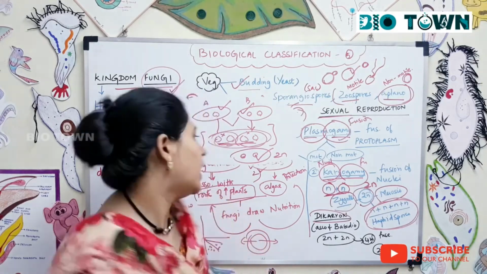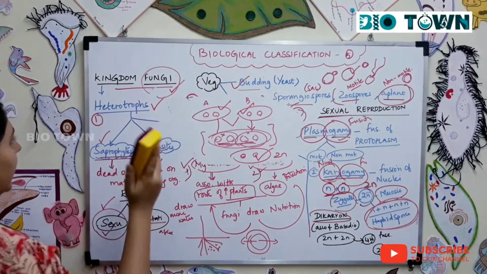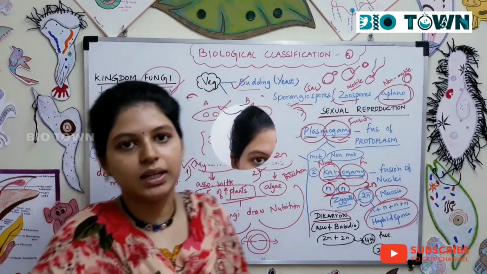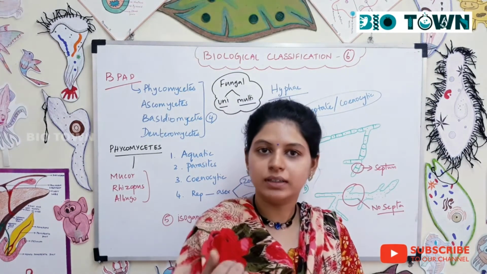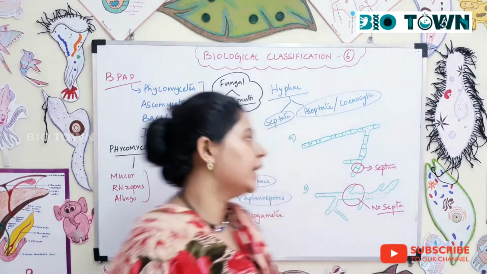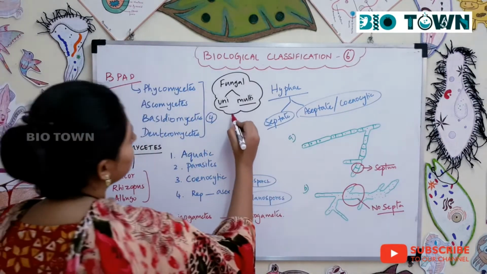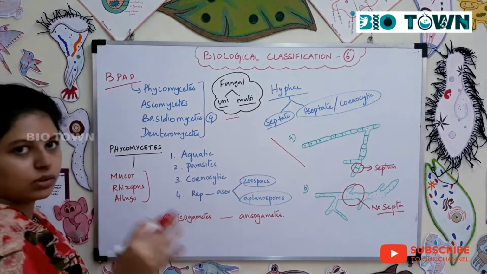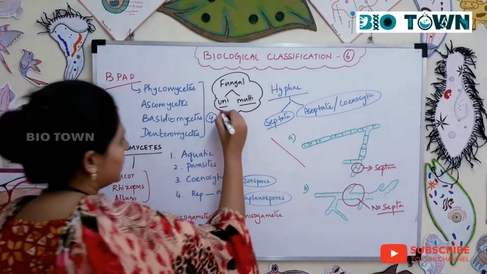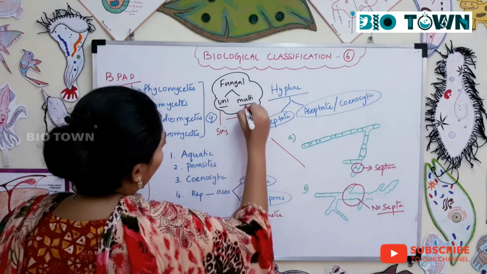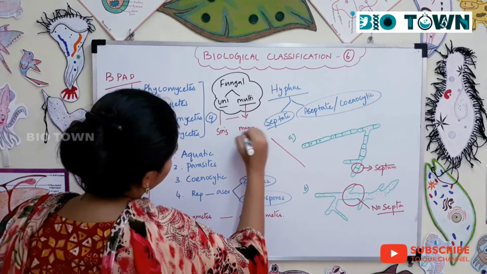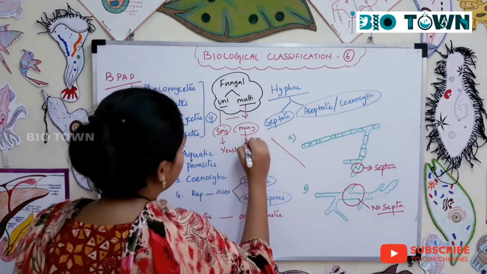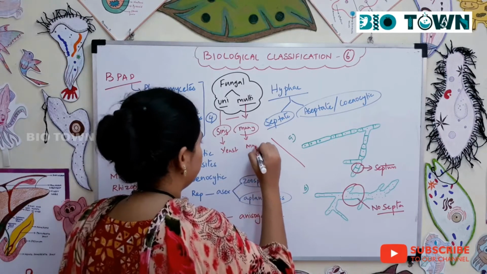Alright. So in today's class we spoke about kingdom fungi and the characteristic features of kingdom fungi, then the sexual reproduction in fungi. So in this class we will deal with the different groups of fungi. Before that we will see a few more important characteristics of fungi. The first is a fungal cell could be unicellular, which means single cell, or multicellular, which means many cells. For single cell, yeast, and for multicellular you have normal mushrooms.